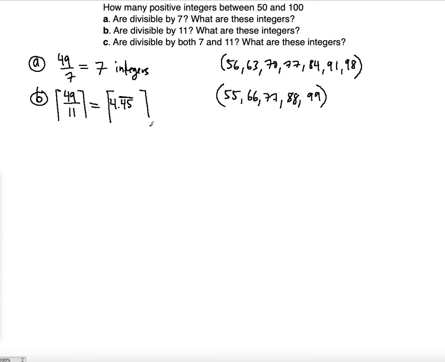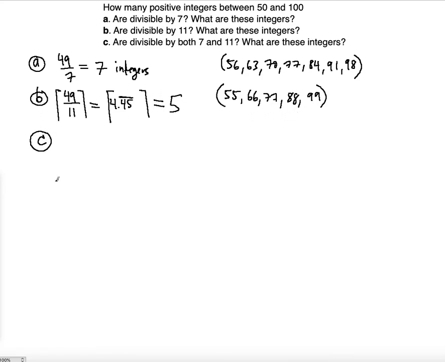So guess what happens? The nearest integer on top of this, the least integer greater than or equal to this value, is going to be precisely 5. Right? So we're not going to say it's rounded to, because we're already talking about the ceiling function. That's exactly equal to 5. And guess what happens? The 5 is exactly the number of these integers that you found. 1, 2, 3, 4, 5. There are 5 of them, right? So this is a shortcut.